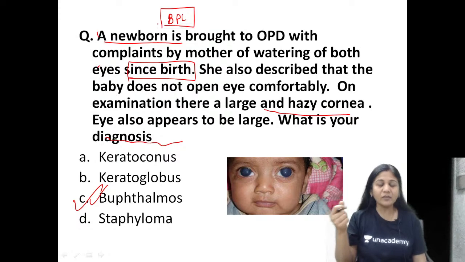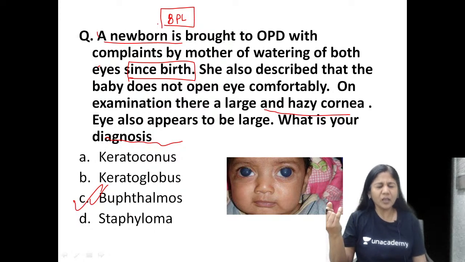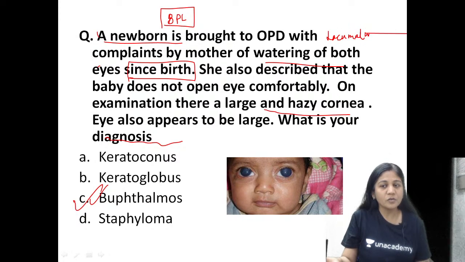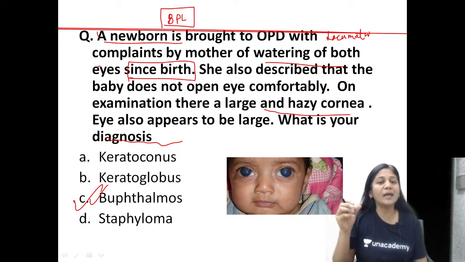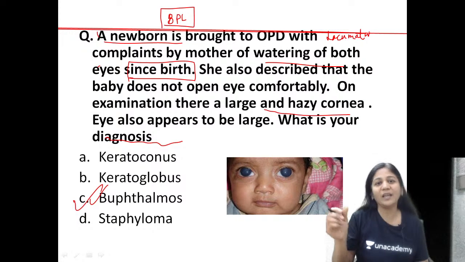That means he is having problems. He is having a photophobia. Then he closes the eye forcefully. This is your blepharospasm. And what is this? Watering from both eye. This will be your L, lacrimation, watering from both eye. So this is absolutely fitting into that BPL, below poverty line: blepharospasm, photophobia and lacrimation.